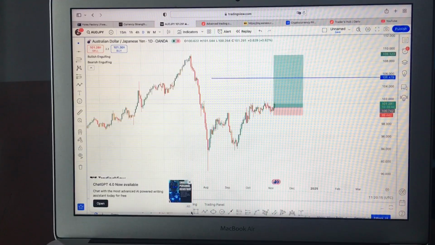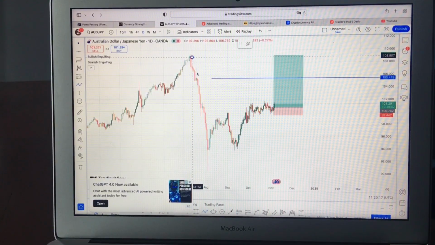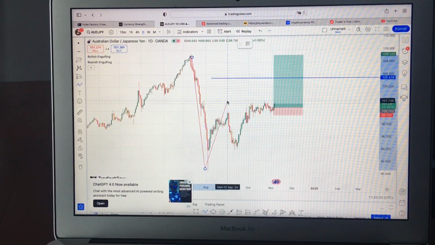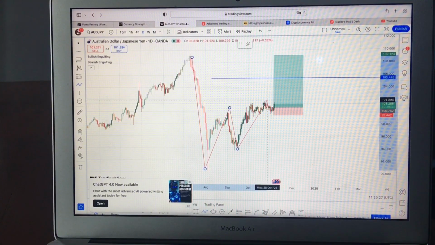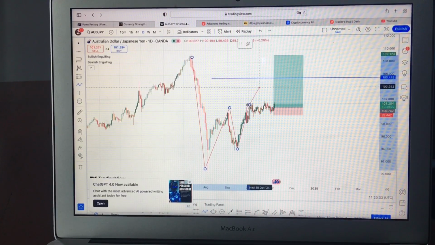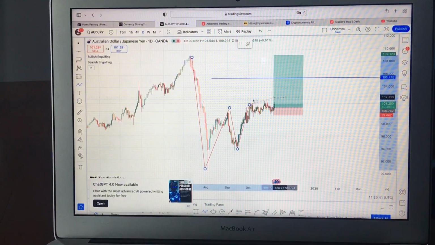Check it out, guys. Just look at the structure by yourself. We had this massive drop to the downside, then price came back and failed to break below this support zone here, and started trading upwards. So as price traded and came closer to this immediate high here, normally what you would have expected to happen was a sell. That was a double top setup, but then price didn't do that. Price just kept ranging, rather, to the right hand side.